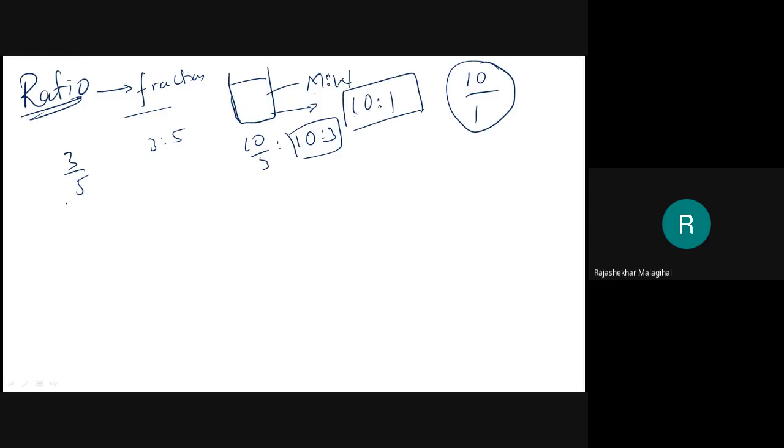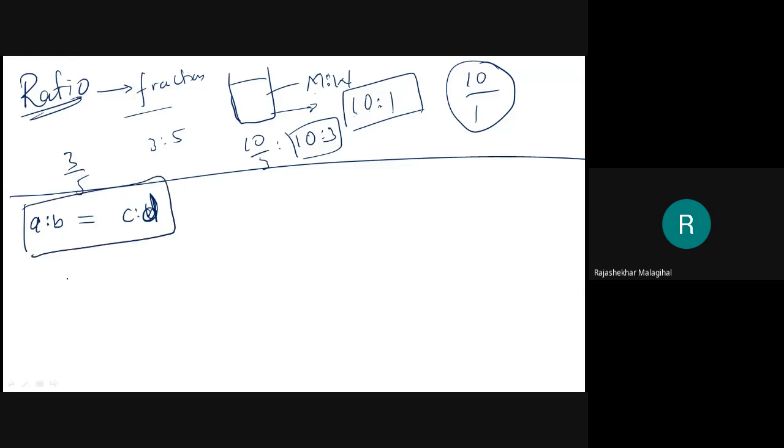If I compare two ratios, that becomes a proportion. Say for example, A is to B is a ratio and C is to D is another ratio. Then I'm comparing these two and equating these two. Then it becomes what? Proportion. Comparing the two ratios becomes a proportion.